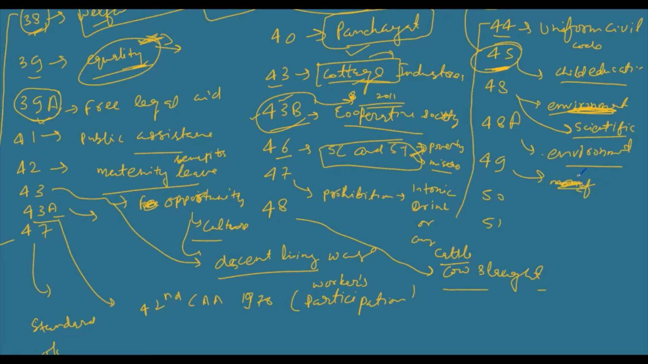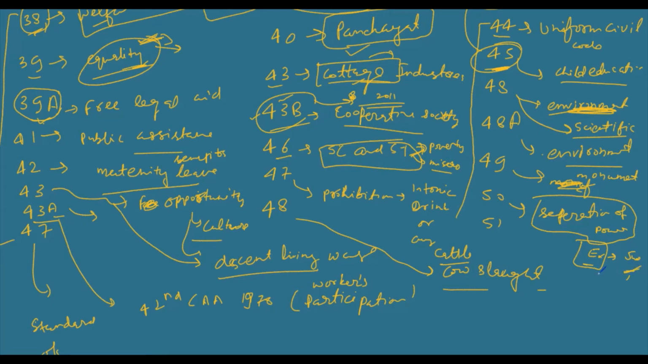Article 50 deals with separation of what? Separation of power, separation of executive from judiciary. Judiciary and executive should be separated, they should not be mixed with each other. It means the decisions or functions of judiciary should be performed by judiciary, not by the executive. Executive cannot impart justice or take decisions regarding justice.